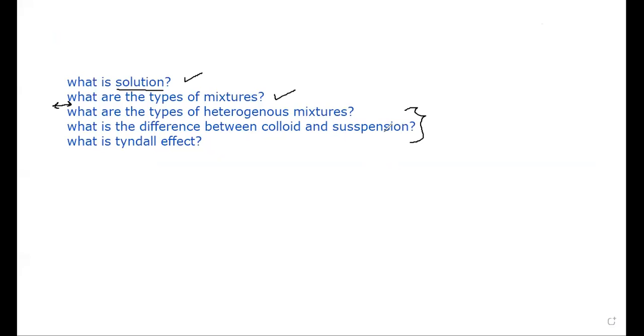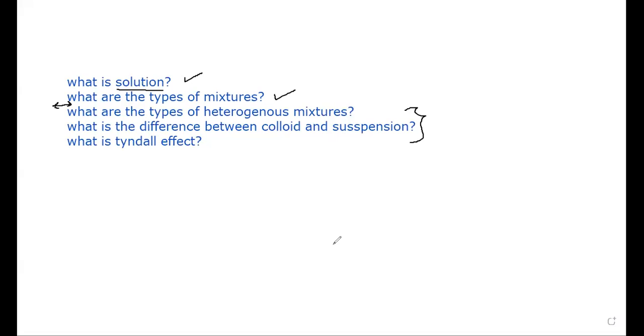Who can tell me? Yes, Tadrus? In colloid, the particles are larger. No, in colloid the particles are smaller than in suspension. Okay.